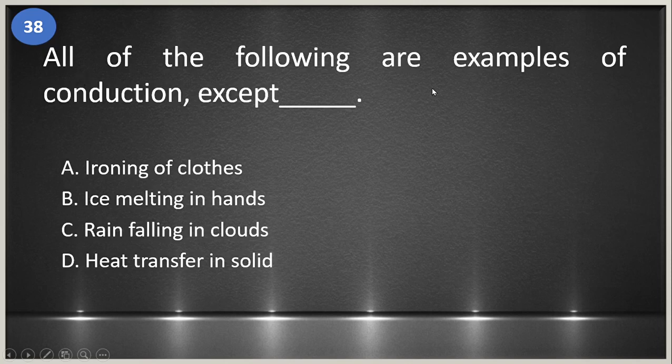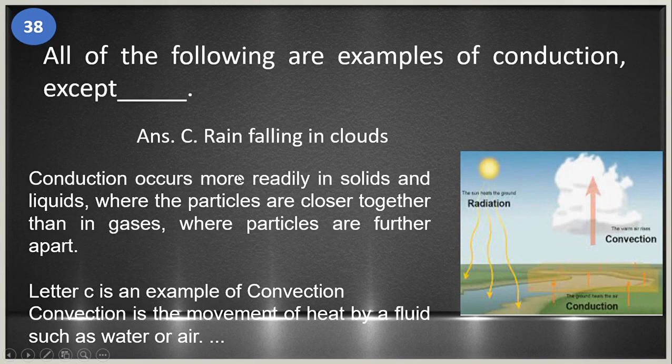38. All of the following are examples of conduction except blank. A. Ironing of clothes. B. Ice melting in hands. C. Rain falling in clouds. D. Heat transfer in solid. The answer is letter C. Rain falling in clouds. So conduction occurs more readily in solids and liquids, where the particles are closer together than in gases, where particles are farther apart. So letter C is an example of convection. Convection is the movement of the heat by a fluid such as water or air.